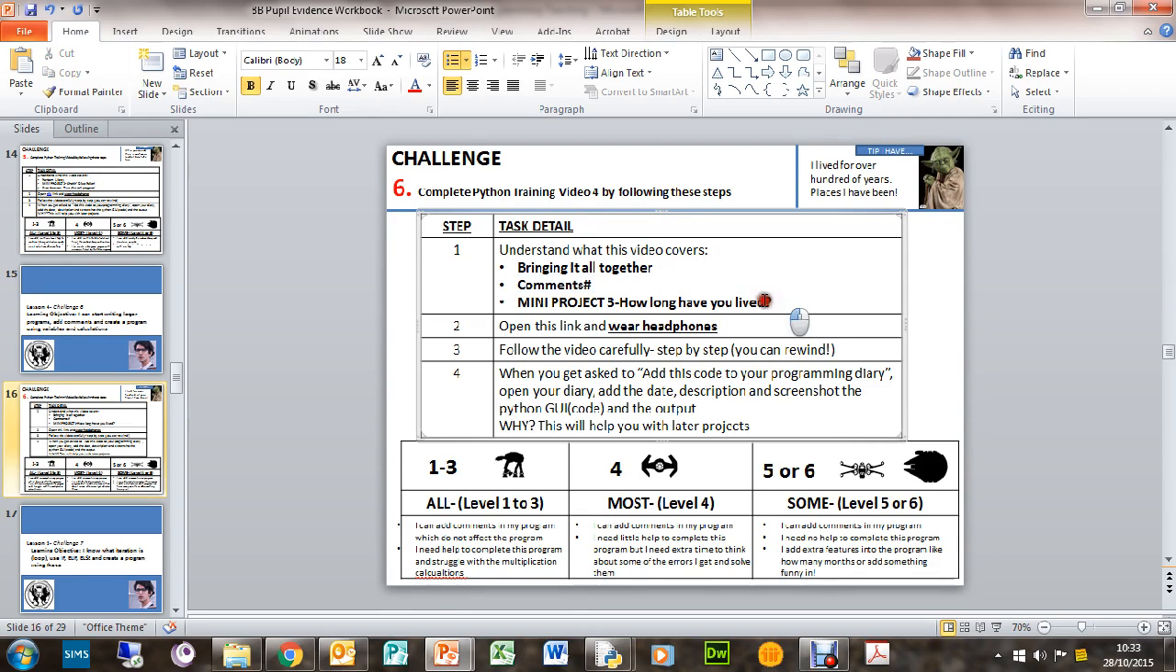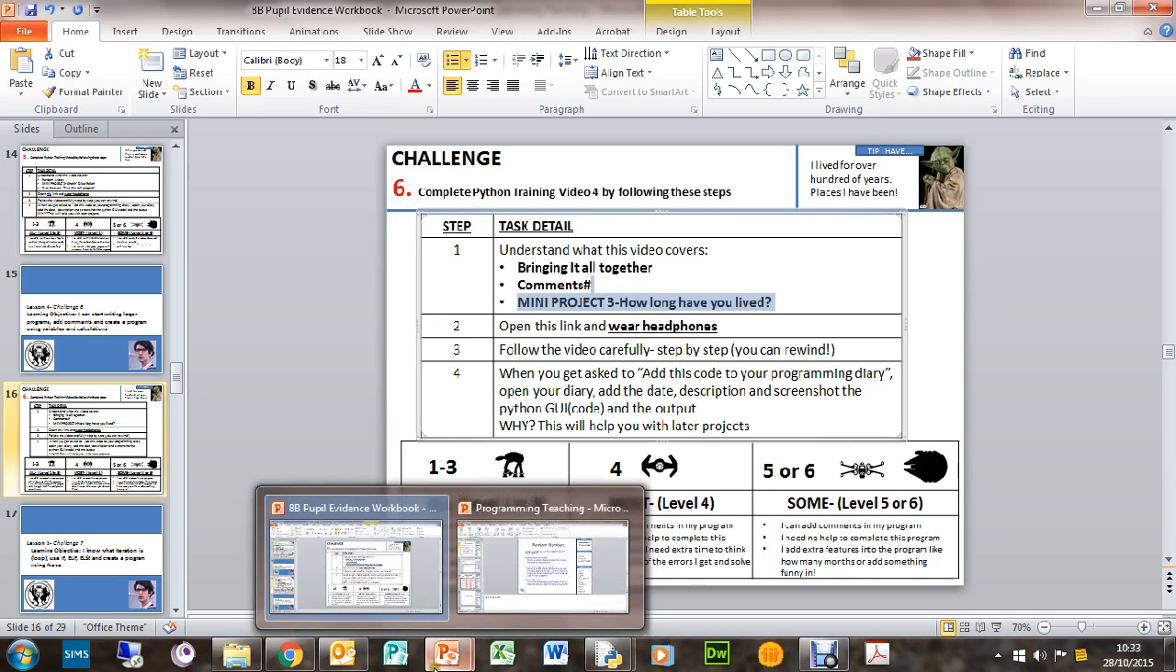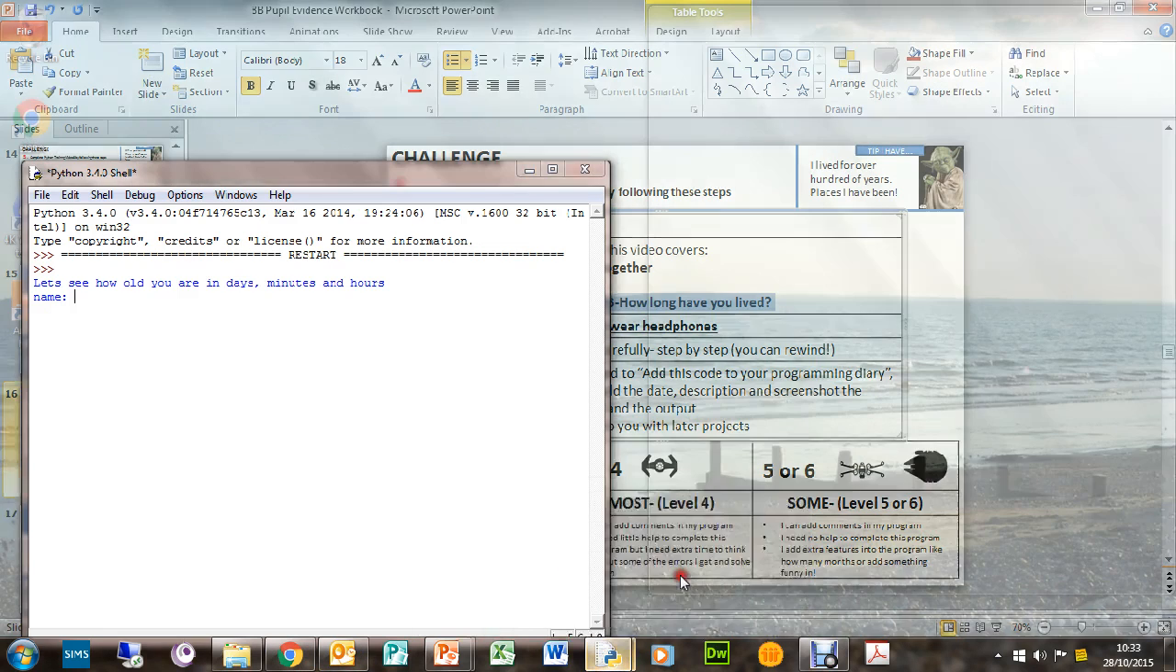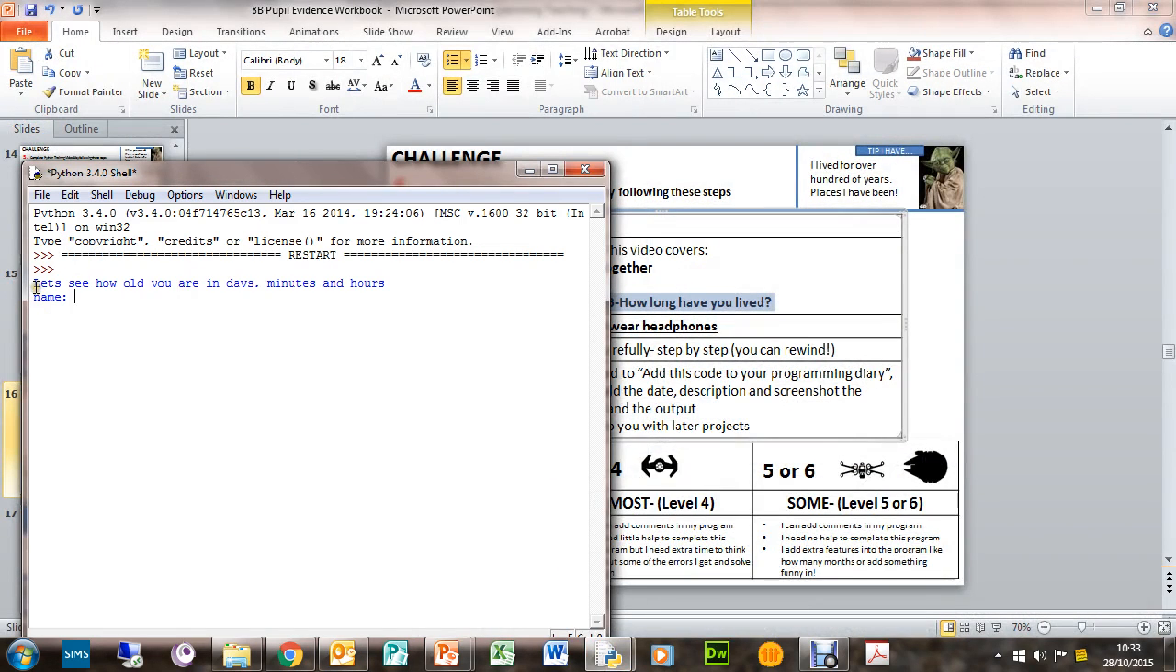And also we're going to create a little program that works out how long you've lived. So it will do something like this. When it's run, let's see how old you are in terms of days, minutes and hours. You put your name in, so let's put in Bob. How old are you, Bob? 21. And then it's going to calculate how long you've been alive in terms of days, minutes and hours.